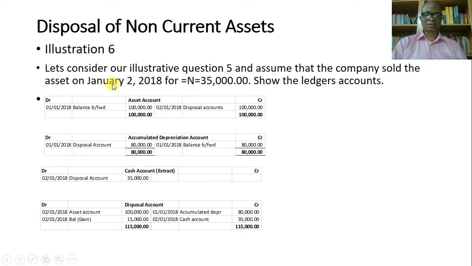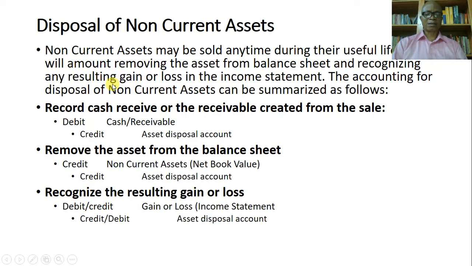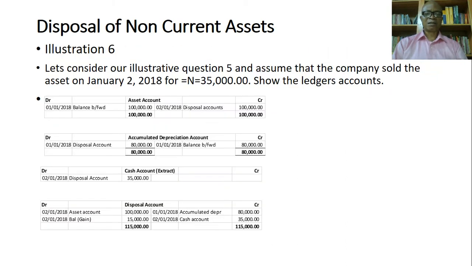Now we've seen the steps to be taken earlier on. Now we are going back to the question. Now let's see how it goes. So an asset account is created for that particular asset. Of course you have your non-current asset. So now you have a balance brought forward, assuming that this was the only asset.